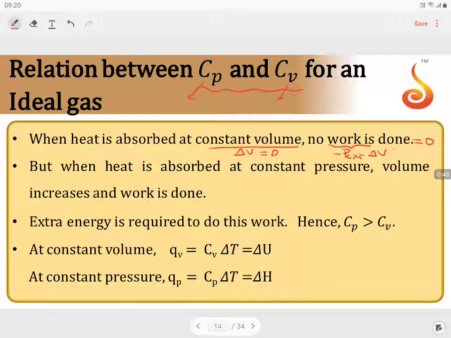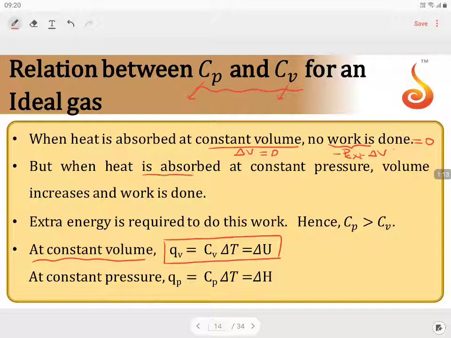So the entire heat energy at constant volume will be equal to the change in internal energy of the system. So at constant volume, Qv, the total heat energy of the system, is equal to the change in internal energy, which can be written as Cv into delta T. That is the first point.